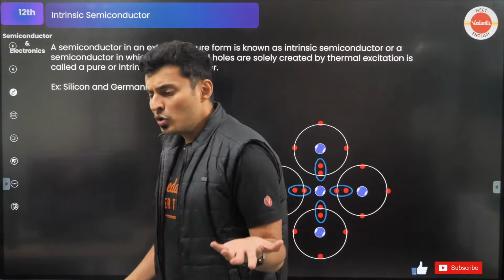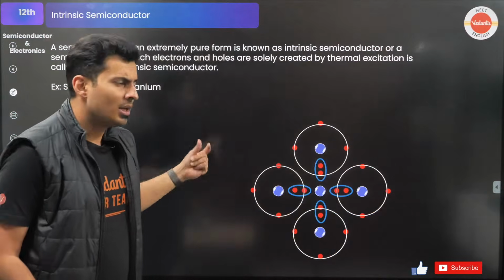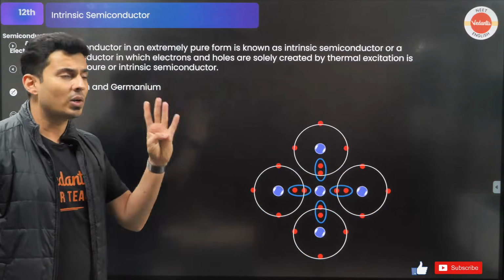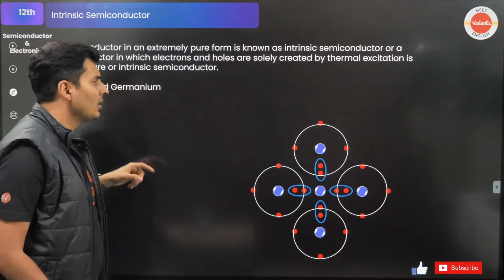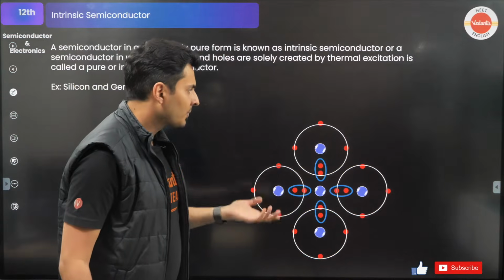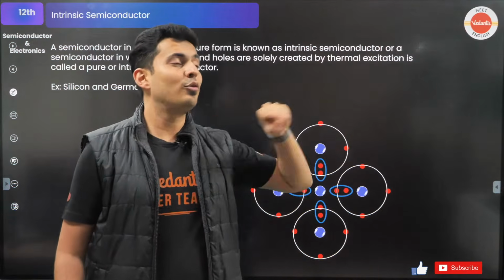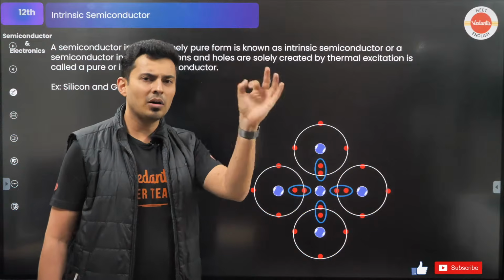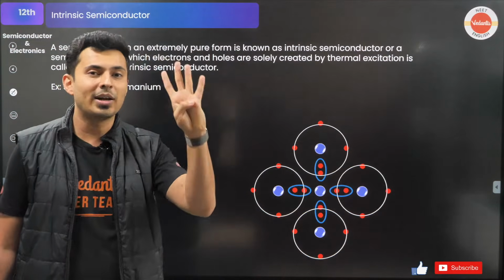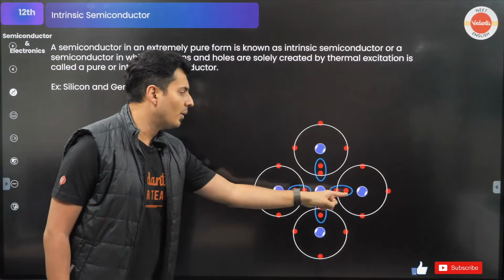Now, if you know the atomic structure, you know that there are 4 valence electrons in either germanium, silicon, or even carbon-like atoms. And we know, just like carbon can form 4 bonds, even silicon or even germanium, because they have 4 valence electrons, they can form 4.